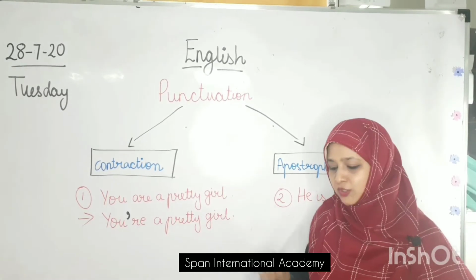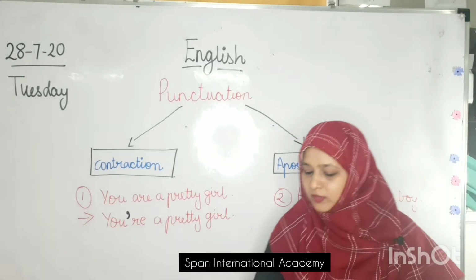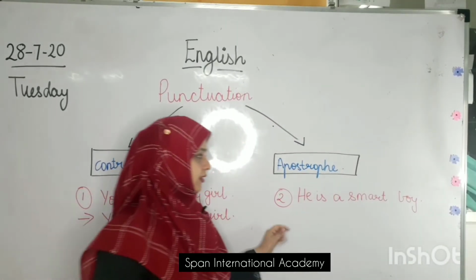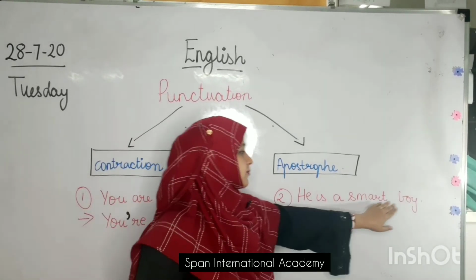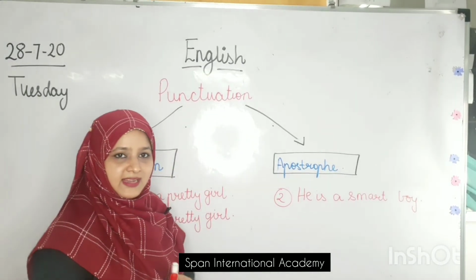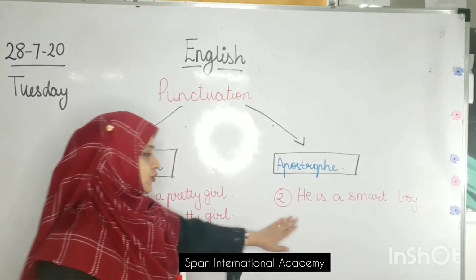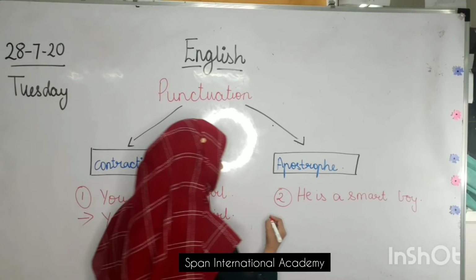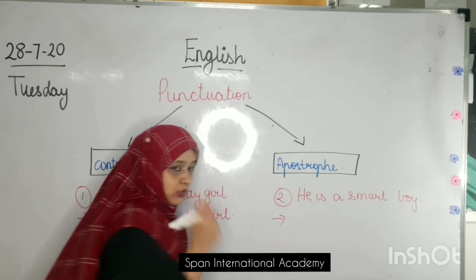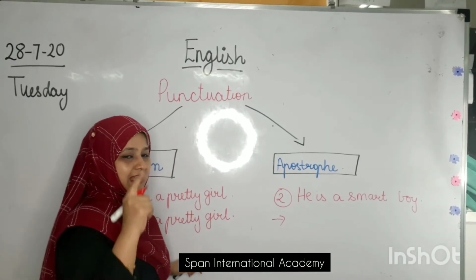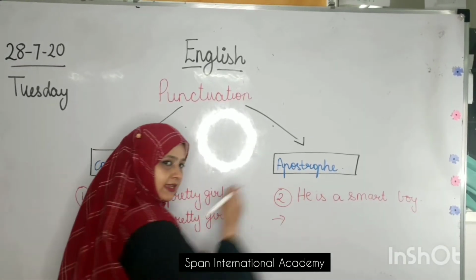Now let's take one more new word. We have done I am and we have done you are. Now let's take one more new word. Let's see which is that word. Can you all see on the board? Let's read it together. He is a smart boy. Yes, all the boys in my class are smart. They know how to do it. You all know how to do it? Let's do it together. Now I have he and is. I am going to mix he and is together and make one small word. That small word is called contraction. Yes, I will make a contraction of he and is.